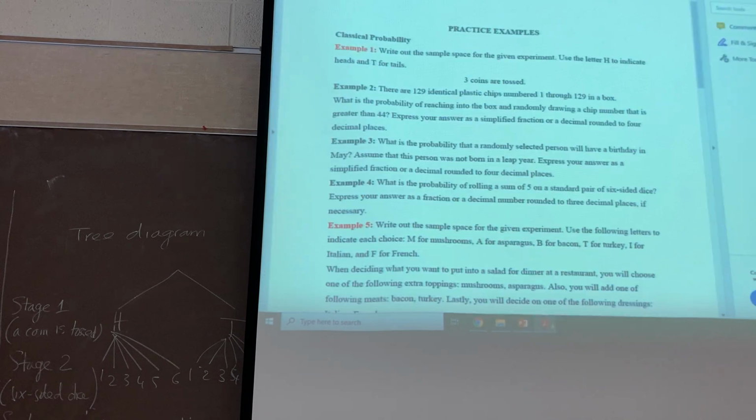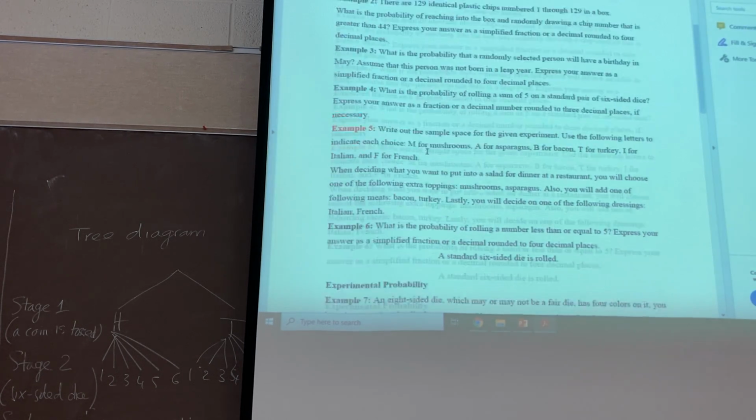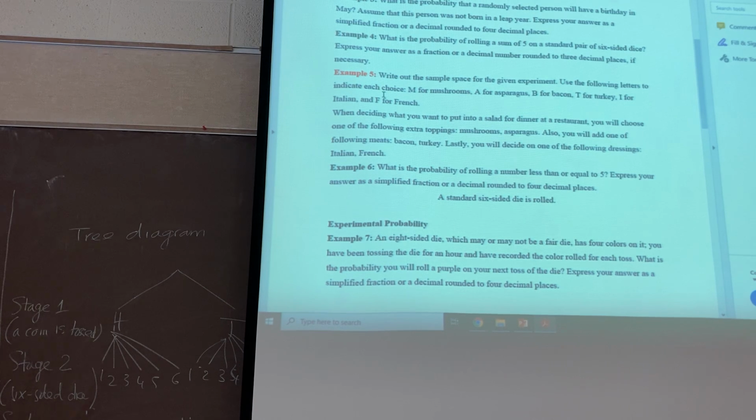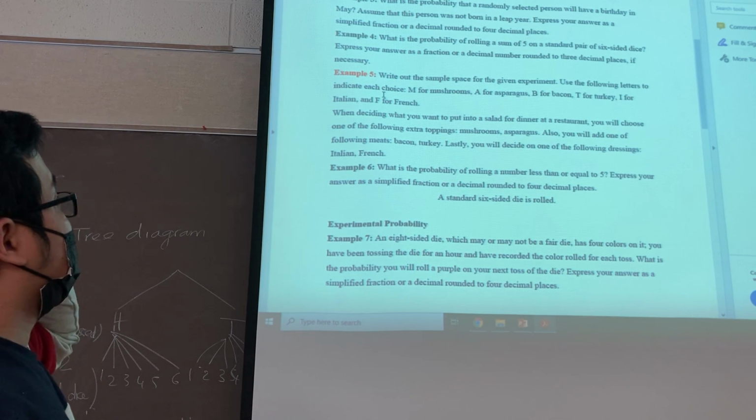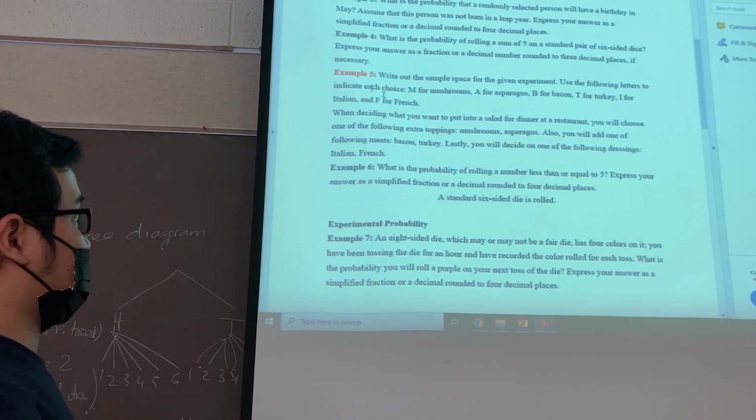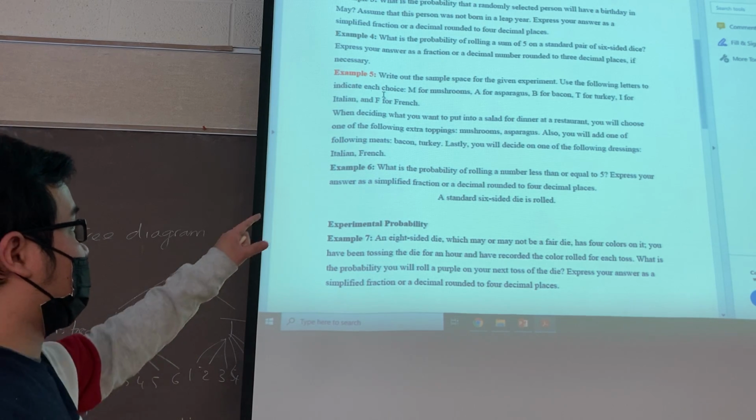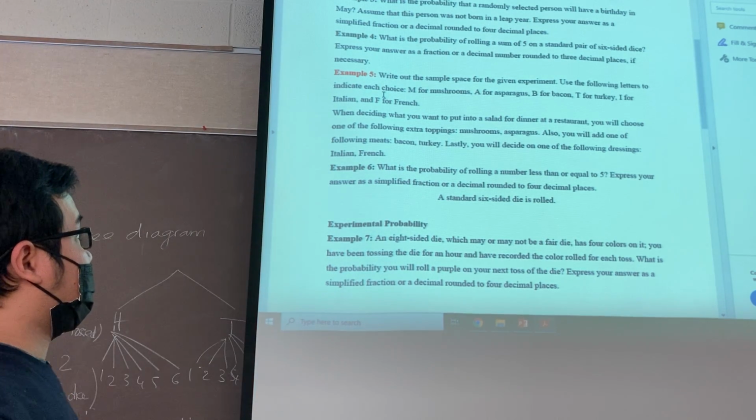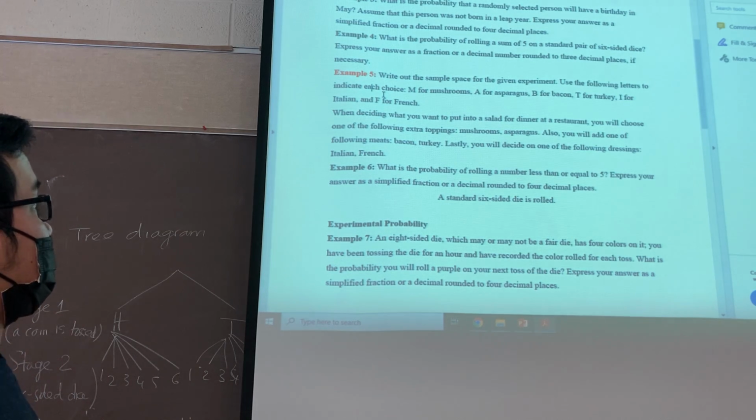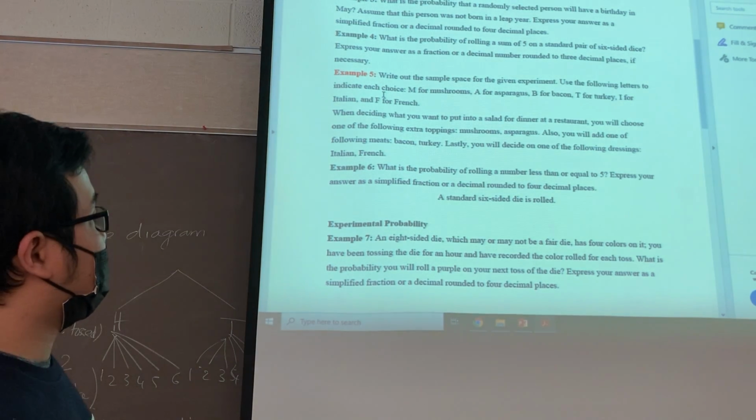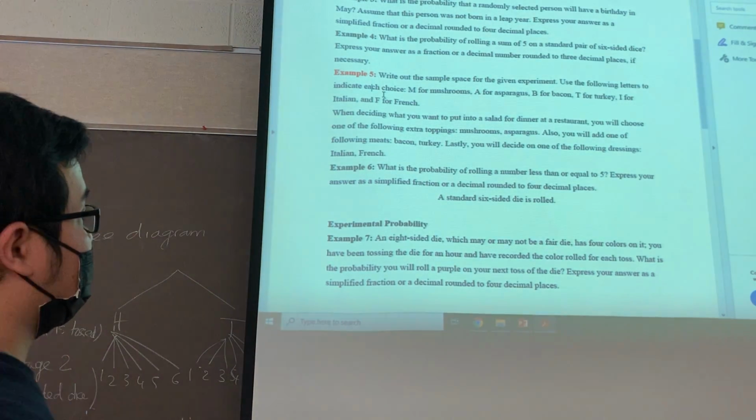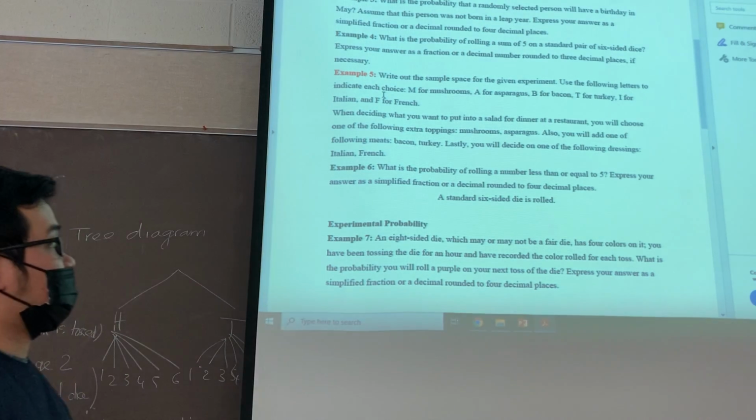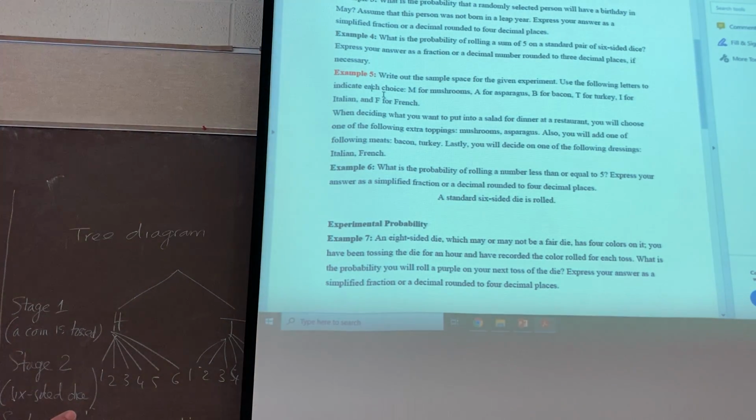So I will give you the practice examples here. When you finish this, please look at example 5. Write out the sample space for the given experiment. I will use the following letters to indicate choices: M for mushroom, A for asparagus, B for bacon, T for turkey, I for Italian, and F for French. Either way, you go to the restaurant and you will choose, you want to make a salad for dinner, something like that.